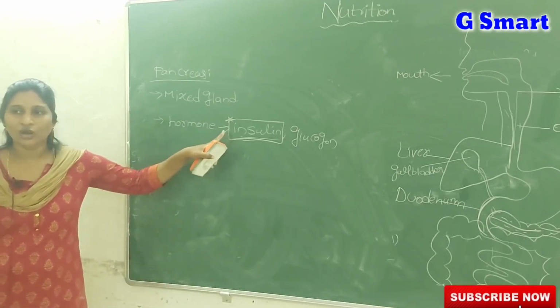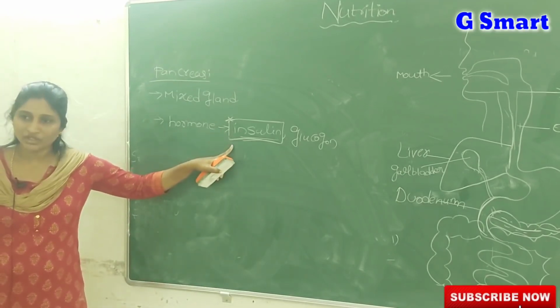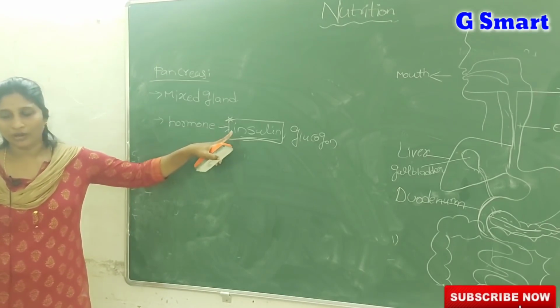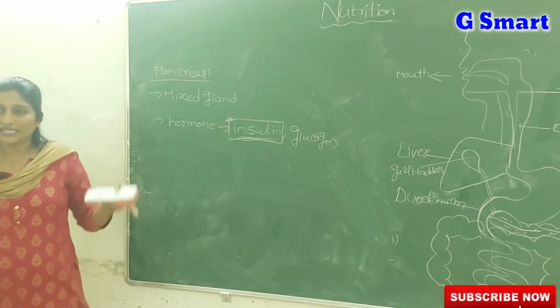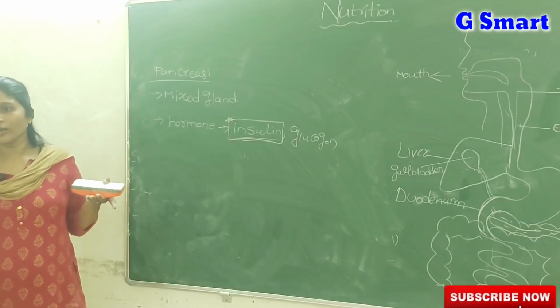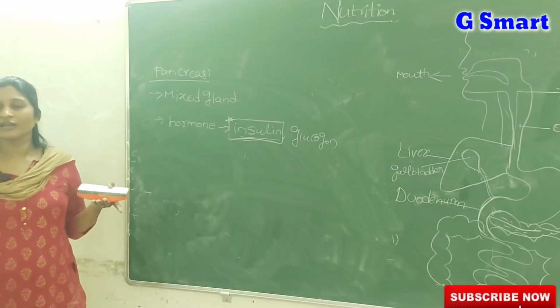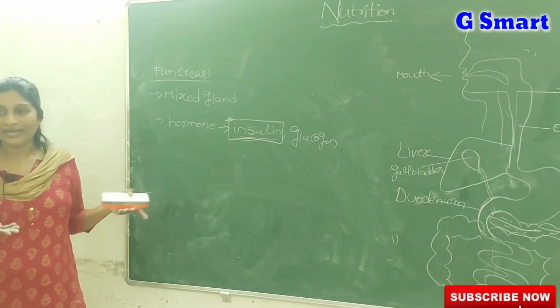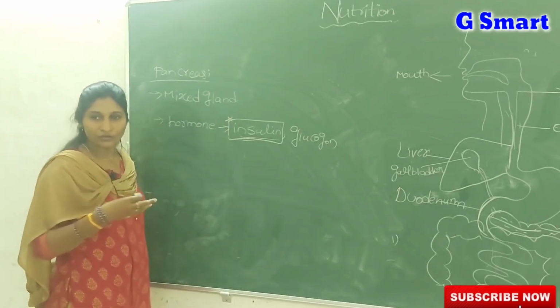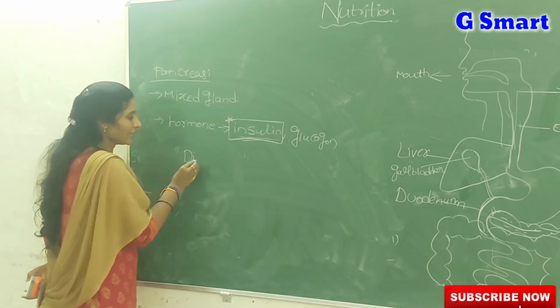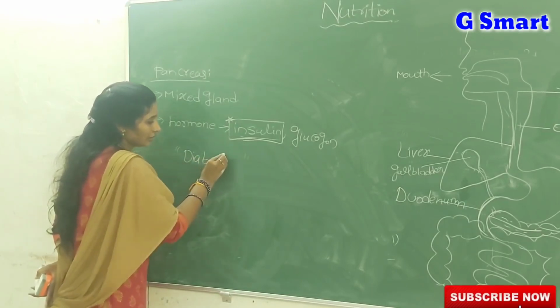If the insulin is not produced in sufficient quantity, meaning not released in sufficient amount, it leads to a rise in your blood sugar level. What do we call that condition? That condition is called diabetes mellitus.